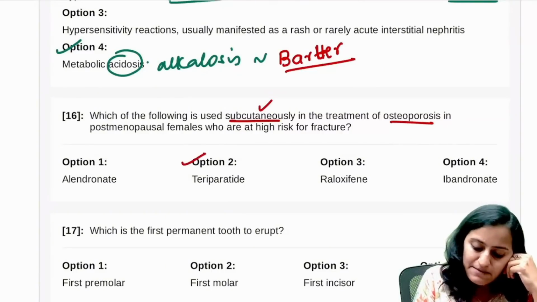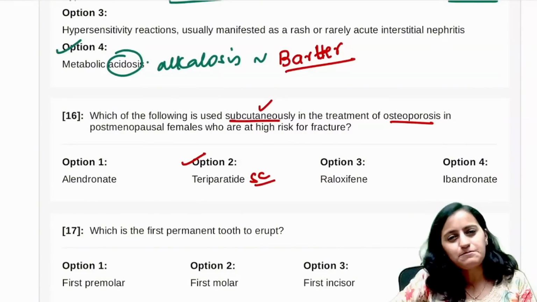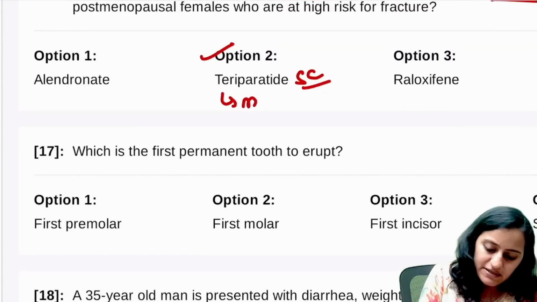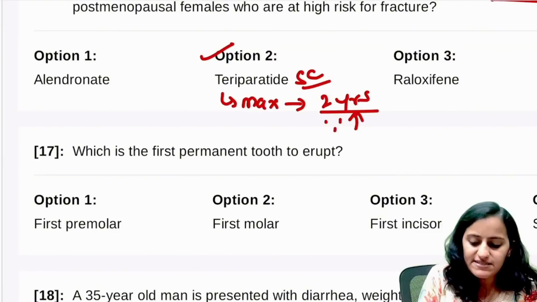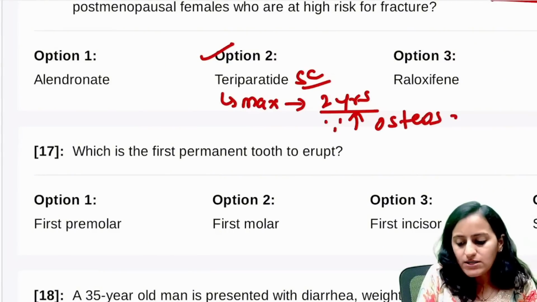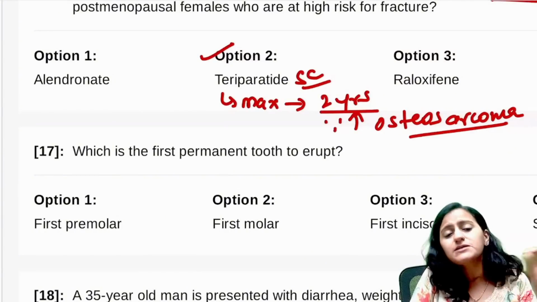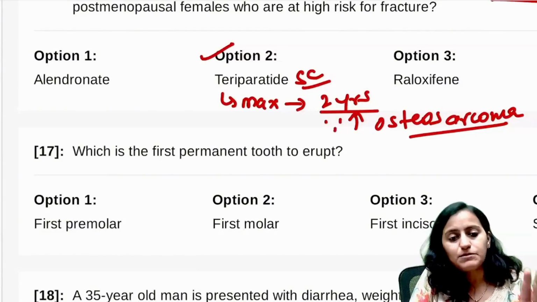Very good. It is teriparatide, an injection. This is very, very commonly given now. It comes like a pen, and patients give the subcutaneous injection like insulin. But the maximum duration recommended is 2 years, since there is increased risk of osteosarcoma, especially documented in animal studies. So it should not be given beyond that. Calcium and vitamin D supplements should be given along with it.